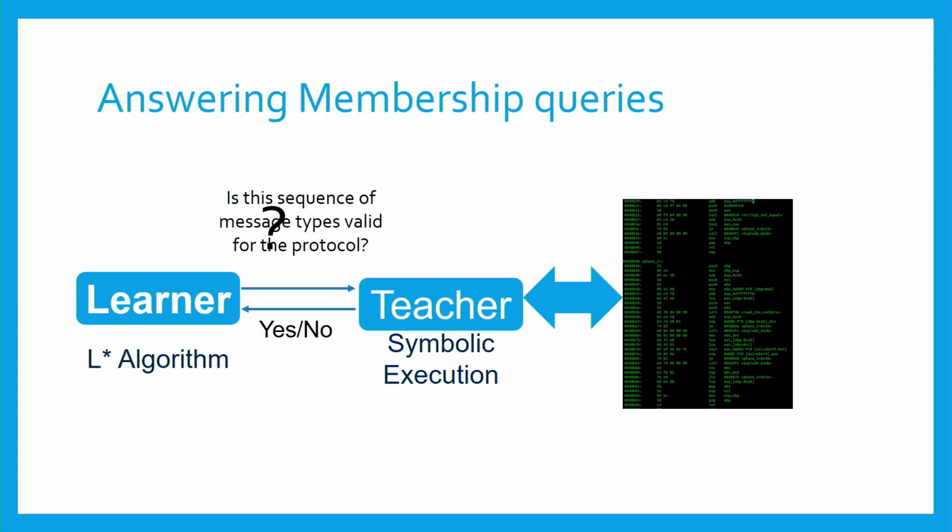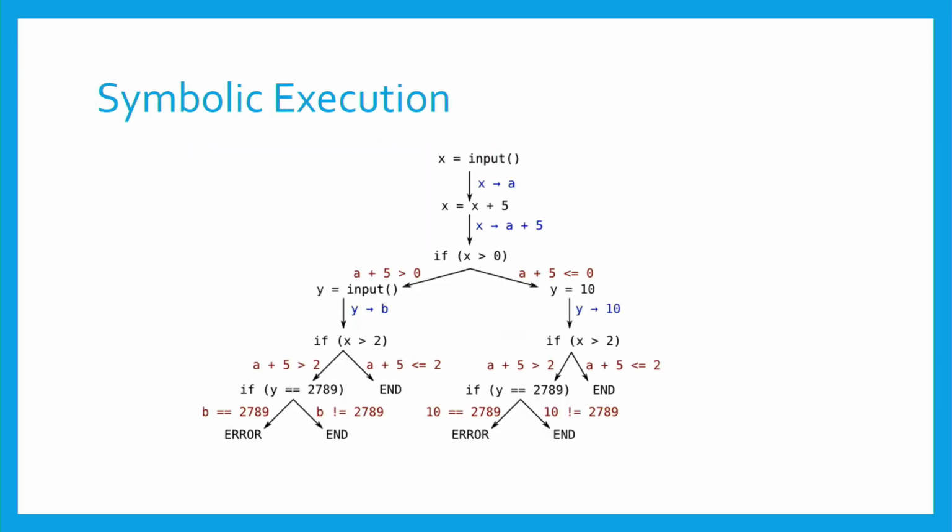But remember, we said that we assume that we do not know in advance the message types of the protocol. So for simplicity, let's assume for now that we do know those message types, okay? And we'll later figure this out. Let's talk a bit about what symbolic execution is all about.